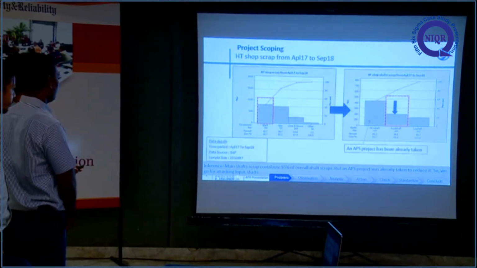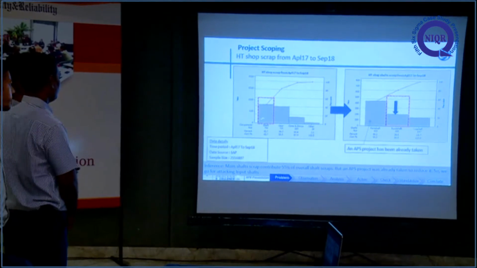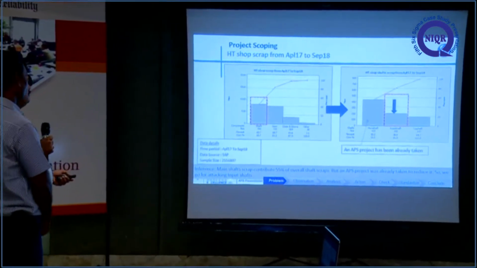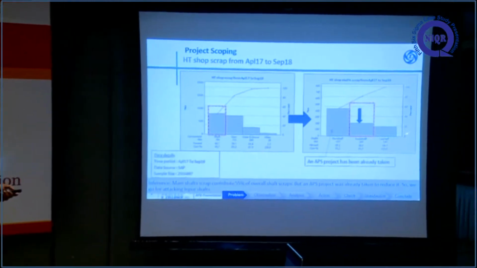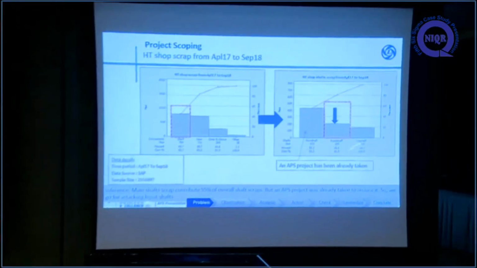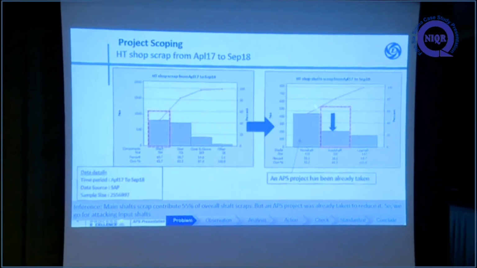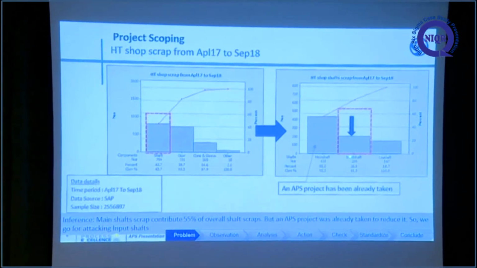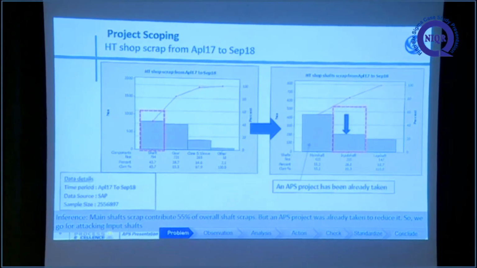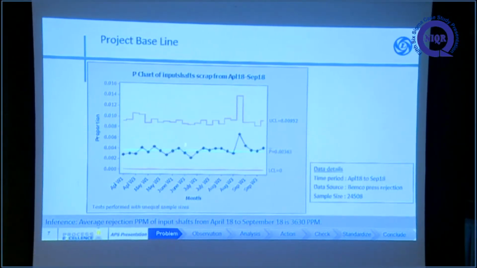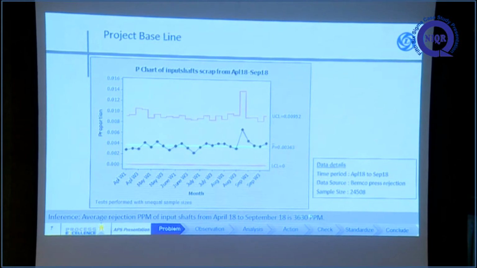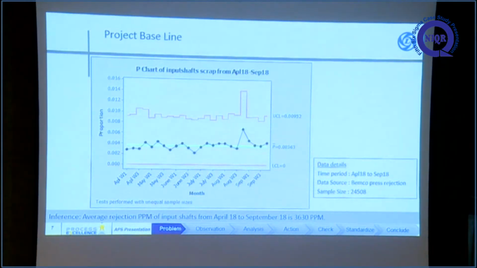In the heat treatment shop there are four families of components: shafts, gears, cones and other components. In shafts itself there are three major categories: main shaft, input shaft and lay shaft. The major rejection is in the main shaft, and that project is taken by another team. So we concentrate on input shaft rejection. This is our project baseline. For the input shaft alone, our rejection for 6 months is 3630 ppm, sir.